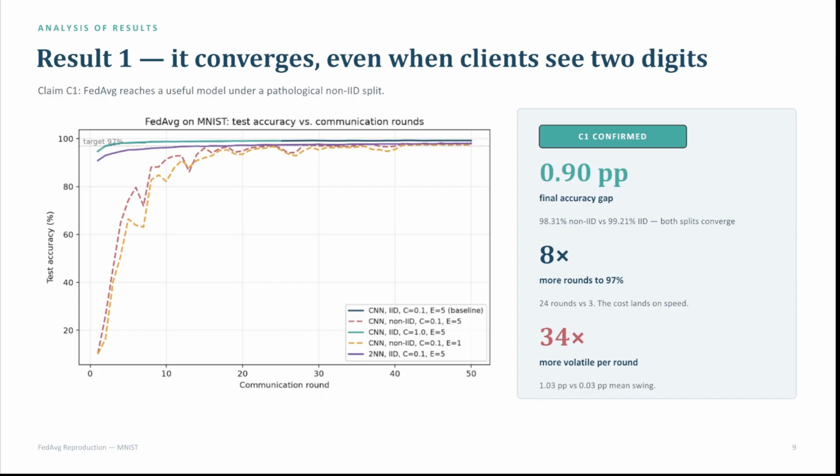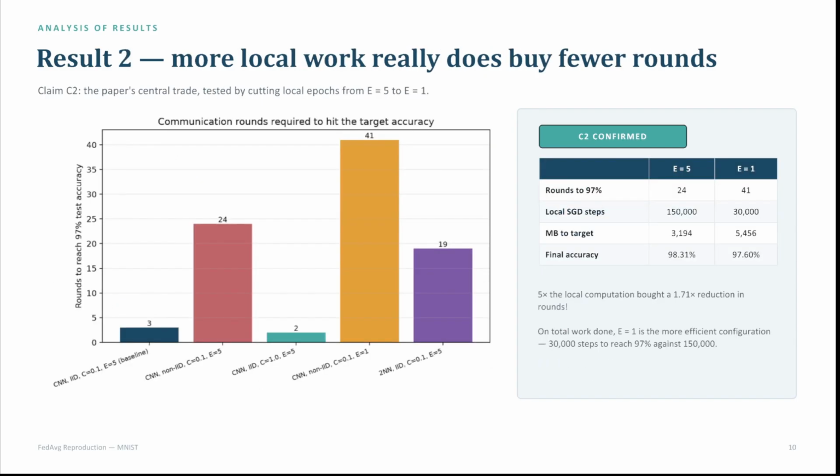Some things to point out though is that there were more rounds needed to get to that test accuracy target. So there is a cost on speed. That's what maybe the paper didn't mention as much. And there is definitely more volatility per round. So at the end of the day, the claim is confirmed, but there are these little caveats that we have to point out.